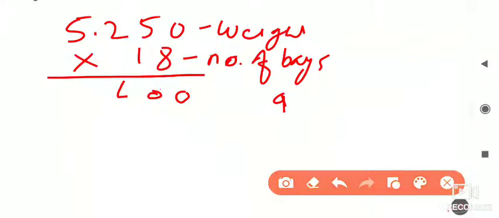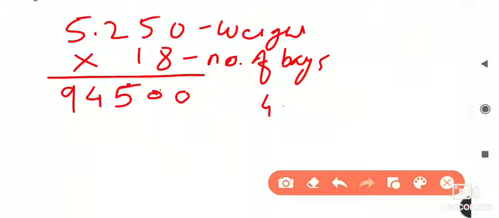So here I will write 5, and carry is 4, okay. Now 18 5s are again 90, and 90 plus 4 is equal to 94, okay.